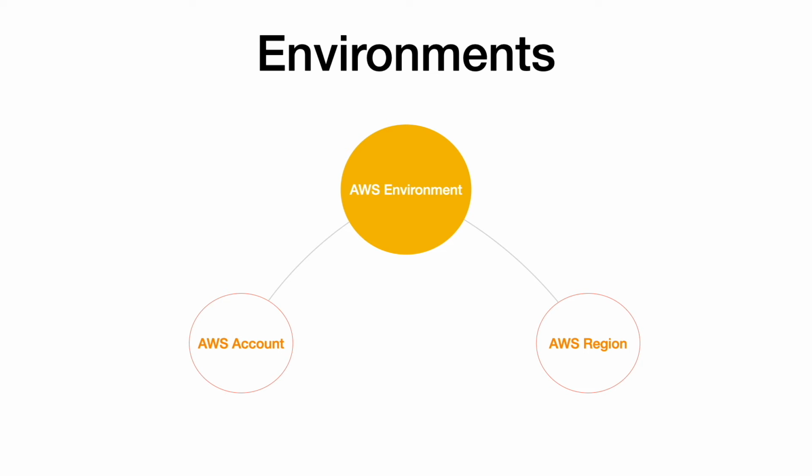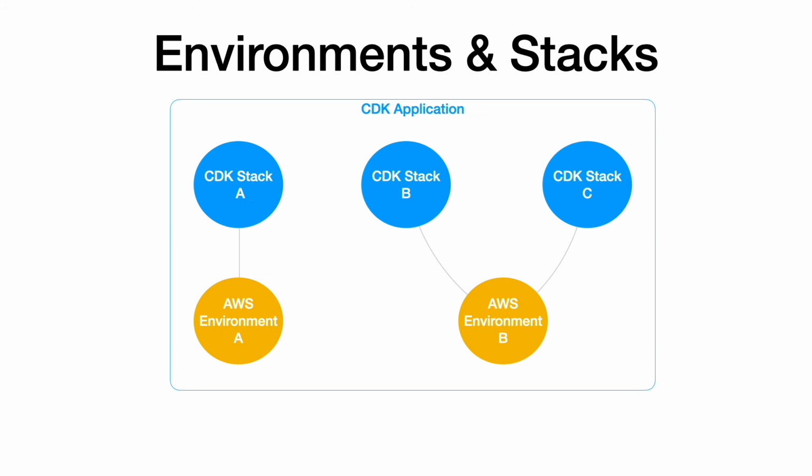When we talk about CDK environment, we are referring to the AWS environment, which primarily consists of the AWS account and AWS region, where the CDK stacks will get deployed. All the CDK stacks get associated with an environment before they get deployed. You can deploy different stacks to different environments within a single CDK application, or you can associate multiple stacks to a single environment. You can define the mapping based on your infrastructure needs.